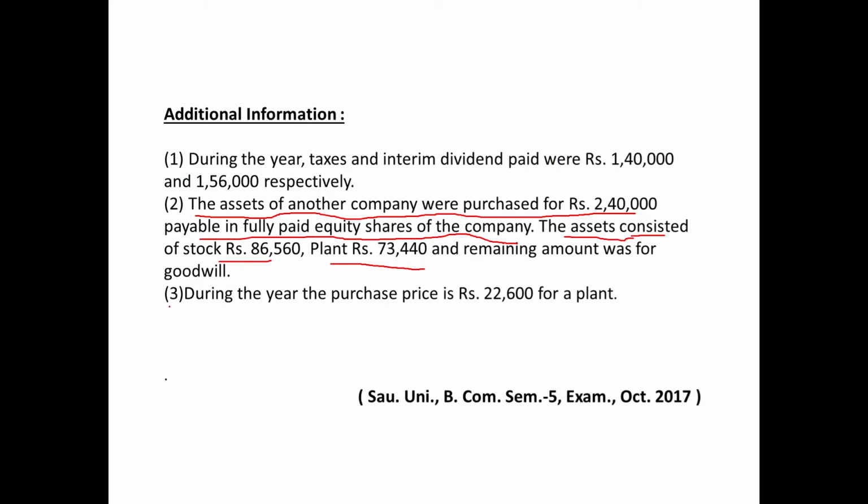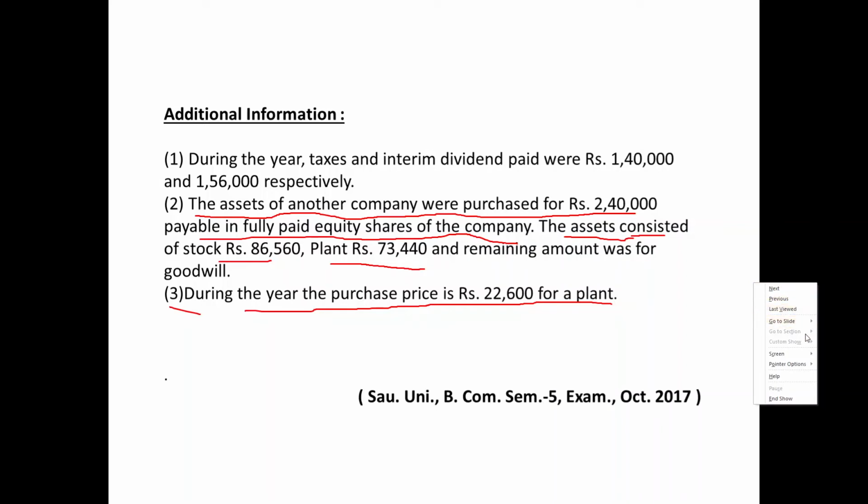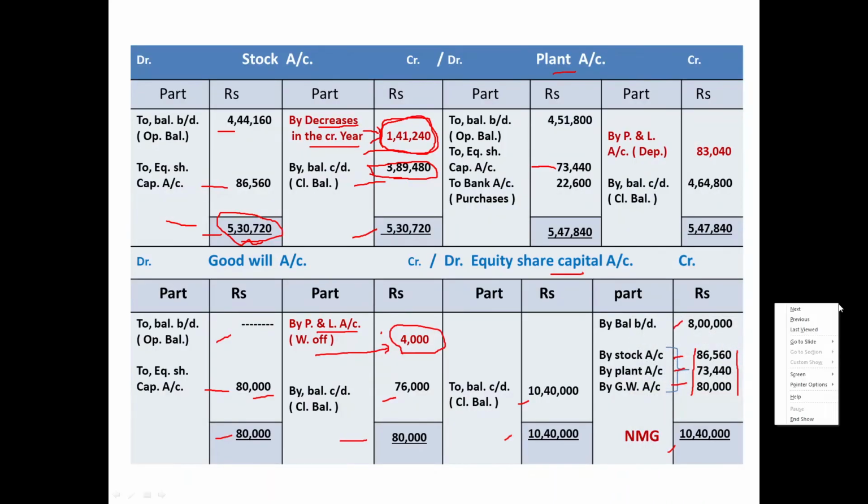Third point. During the year, the purchase price is rupees 22,600 for a plant. Means during the year, a plant has been purchased for rupees 22,600. Let us give the posting impact. Plant account debited, bank account credited 22,600.